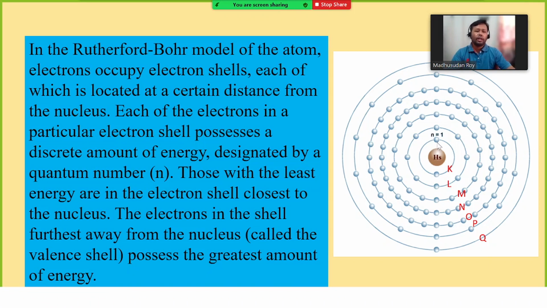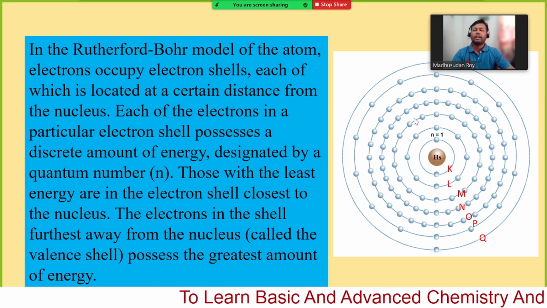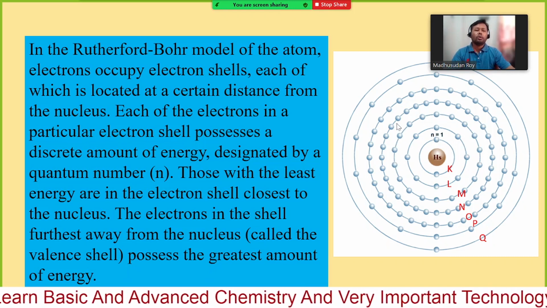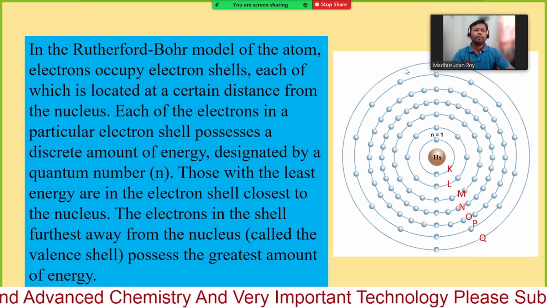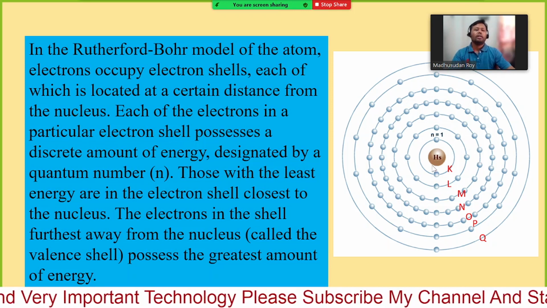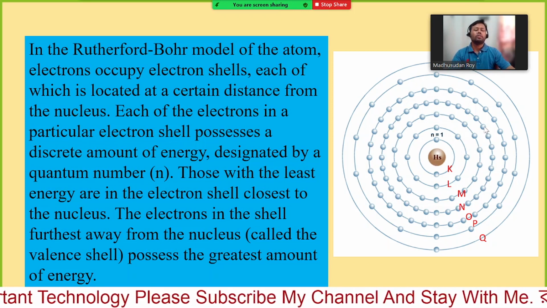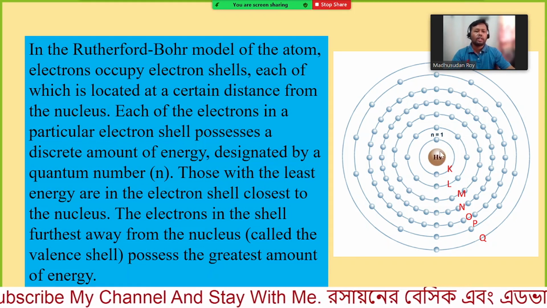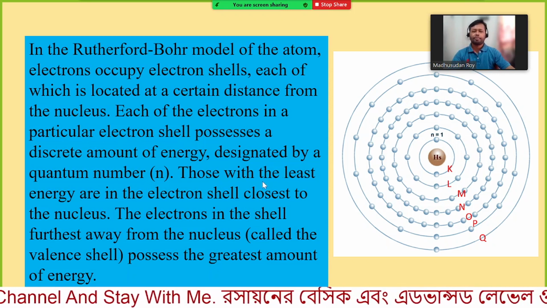When the value of n increases, the distance from the center of the nucleus increases, and the energy of the electrons residing in the farther shell increases. So the energy of the outermost shell is the maximum, and the energy of the closest or first shell is minimum.